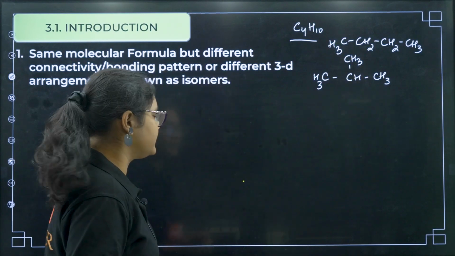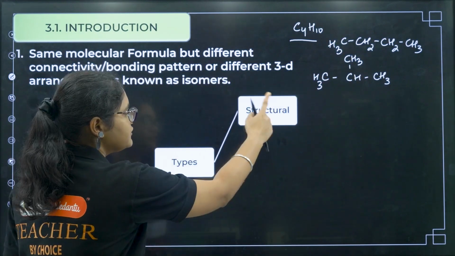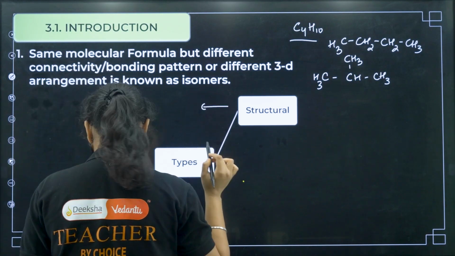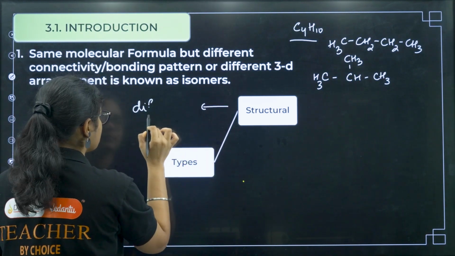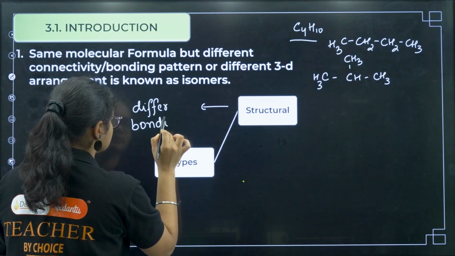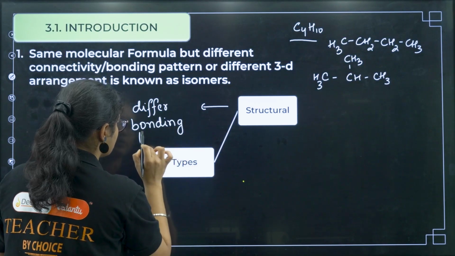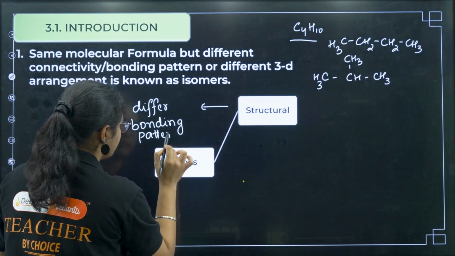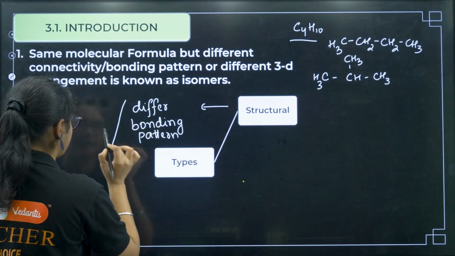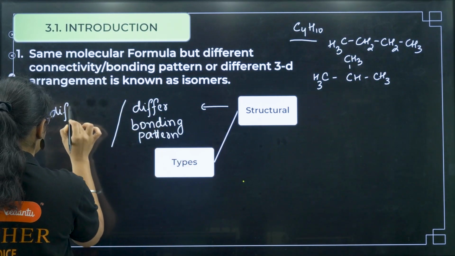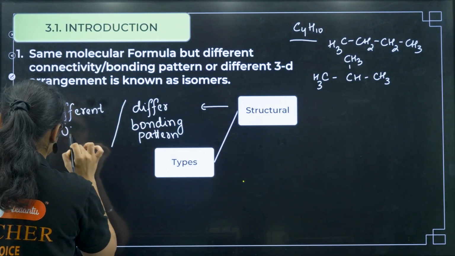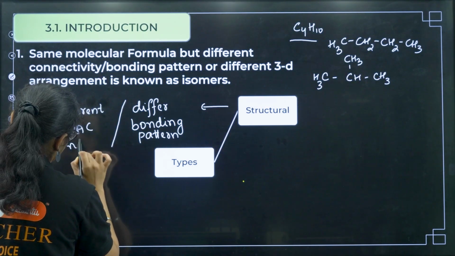Now let us understand the types. The first type is structural isomerism. Structural isomers should have different bonding patterns. You may get confused with different bonding patterns, so another simple way I can tell is that the 2 isomers should have different IUPAC names.